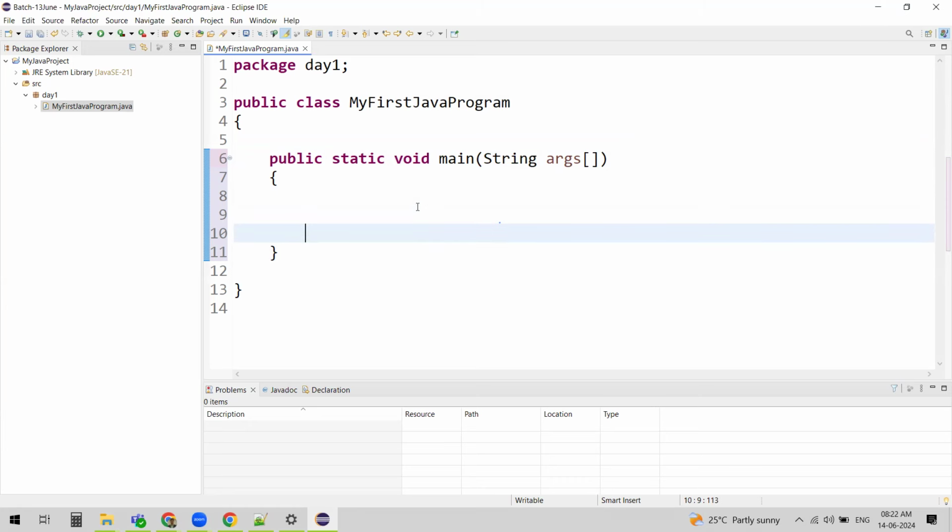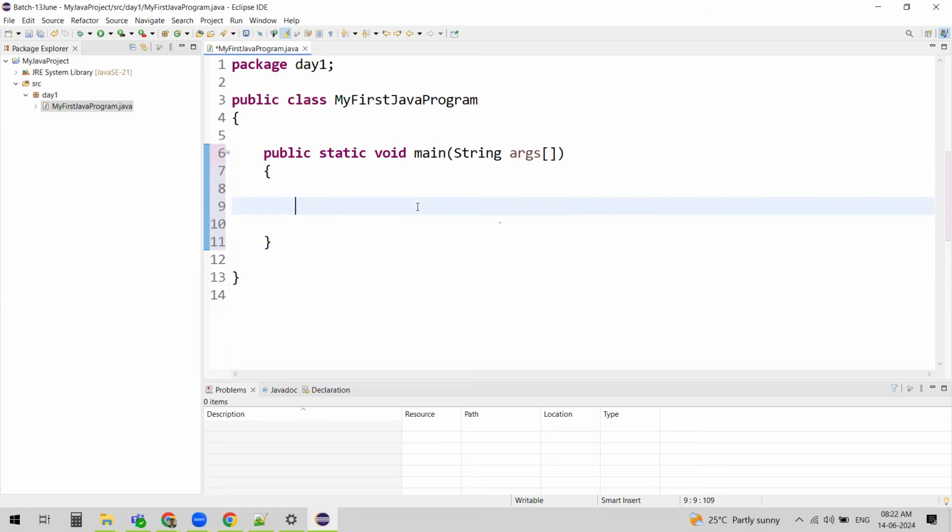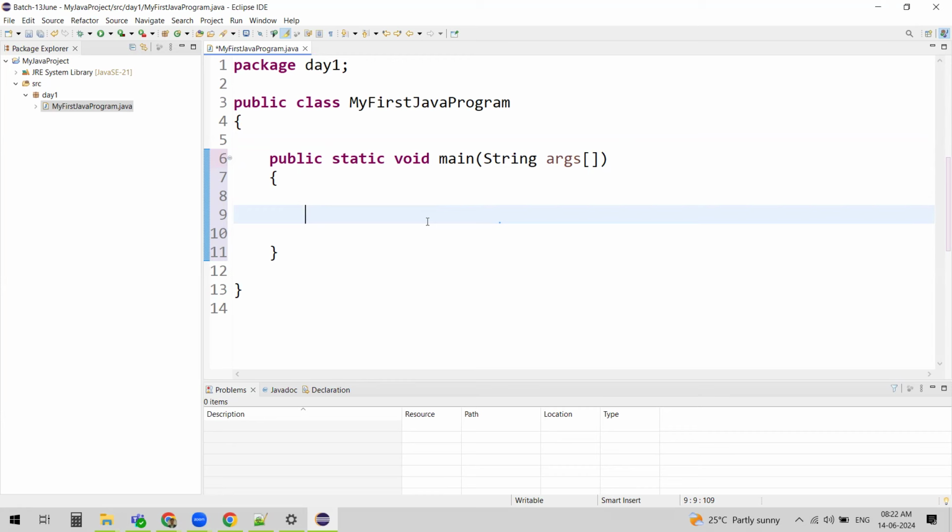So to zoom in, like what I use, Control plus, right? If you are a Mac user, it will be Command and then the plus symbol.